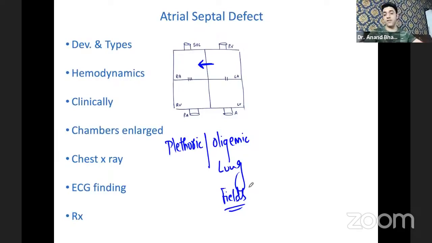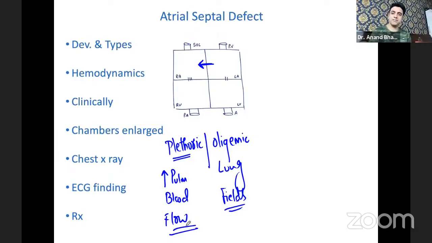Okay, yes, very good. Beautifully, people are answering, which means you are getting the concept. Please remember, plethoric lung fields means increased pulmonary blood flow. For the newcomers, plethoric lung fields is nothing but increased pulmonary blood flow, and oligemic lung fields means decreased pulmonary blood flow.